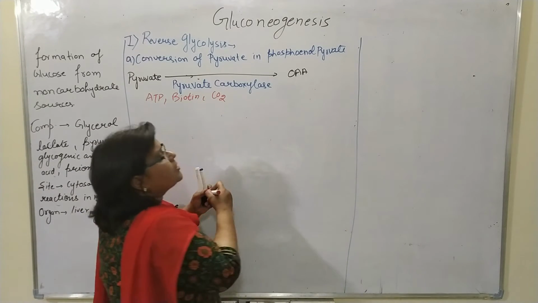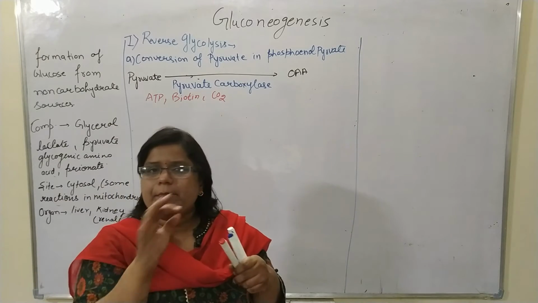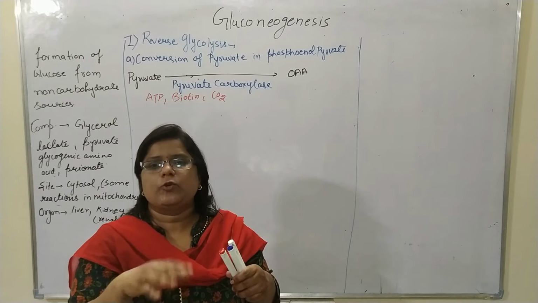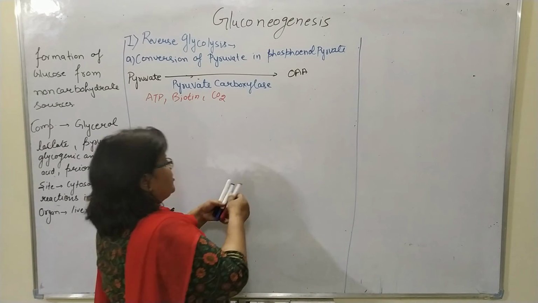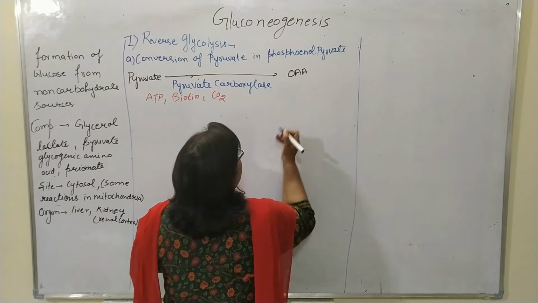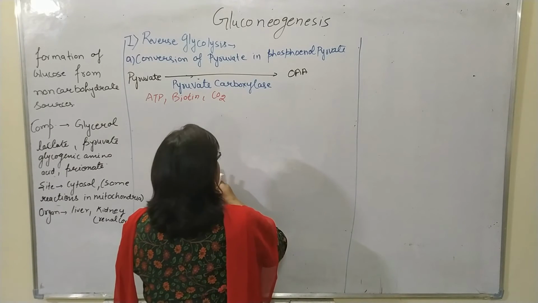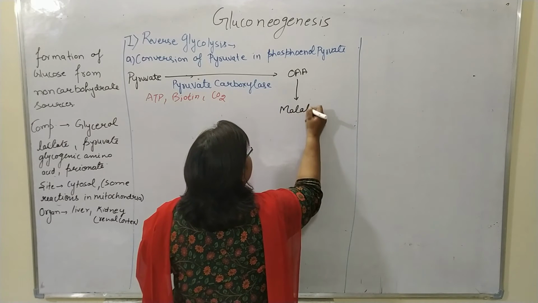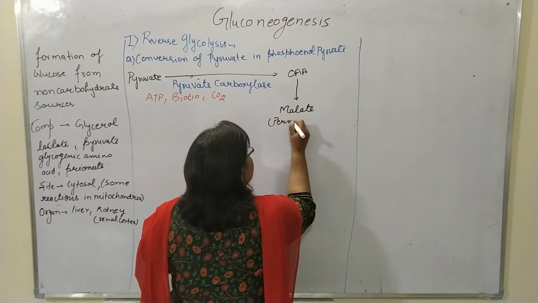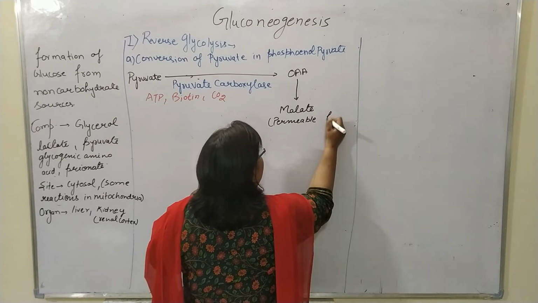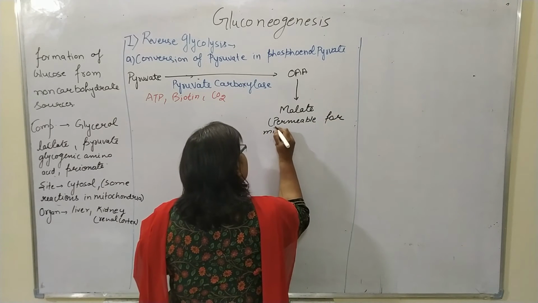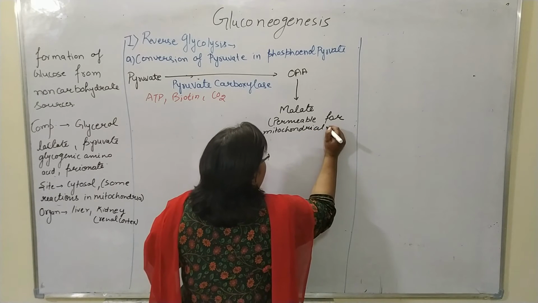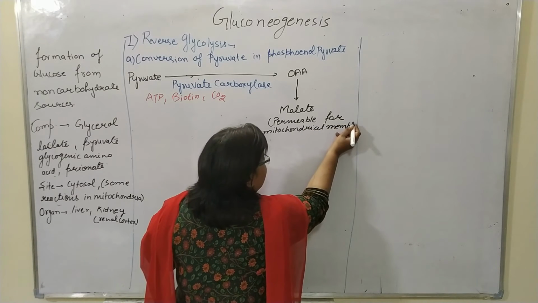The oxaloacetic acid is impermeable to the mitochondrial membrane, so in the mitochondria itself it is converted into malate. Malate is permeable to the mitochondrial membrane.